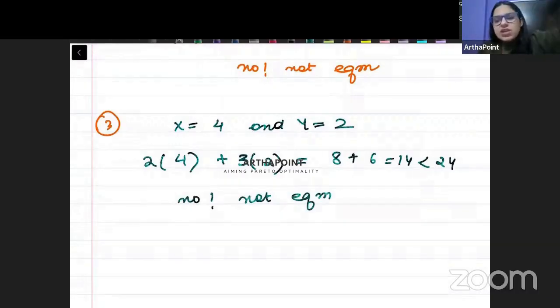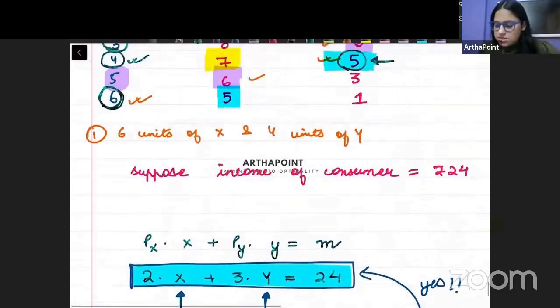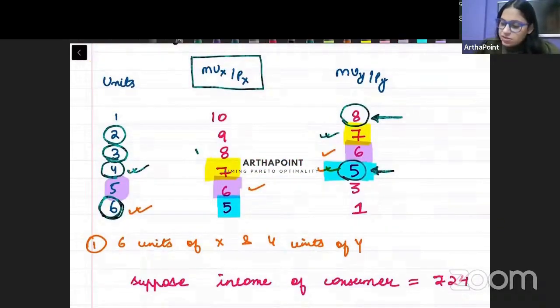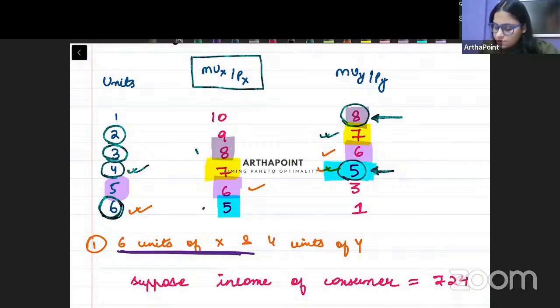बाकी में तो you're just reducing X and Y. देखो यहाँ पे ध्यान से. See here. Here your X and Y are further reduced. X goes to just 3 and Y to 1. So as you keep reducing X and Y, you will not be able to consume your entire income. The only equilibrium where you consume your entire income and MUX by PX is equal to MUY by PY, that is this, when your X is 6 units and at the same time your Y is 4 units. This is where you have attained your equilibrium.